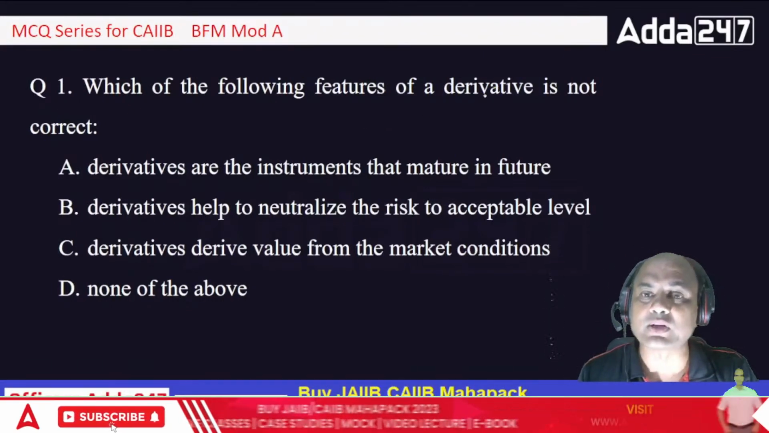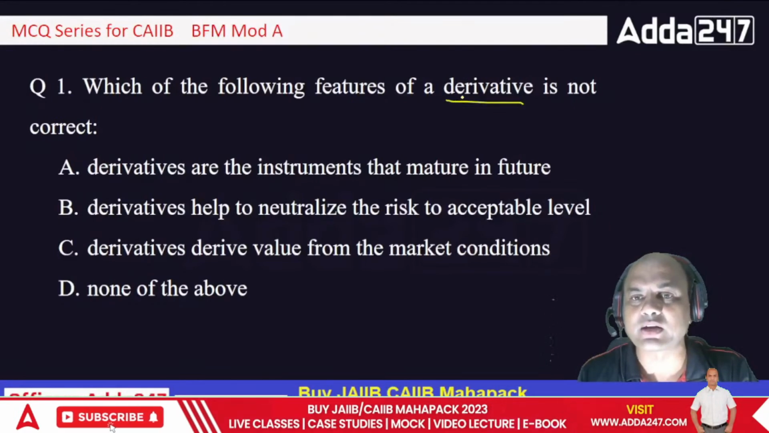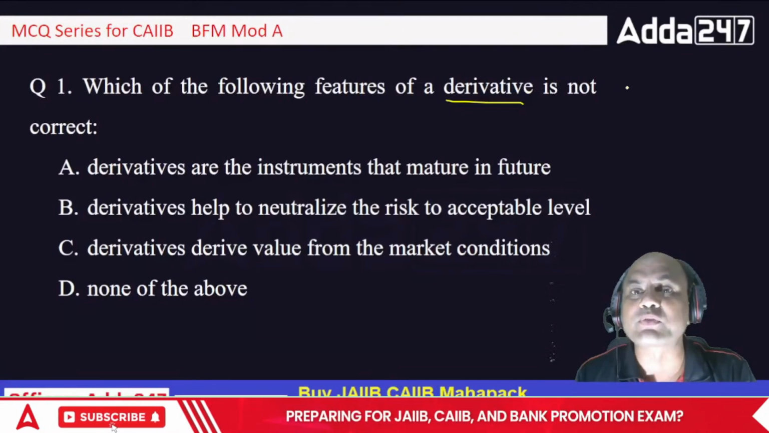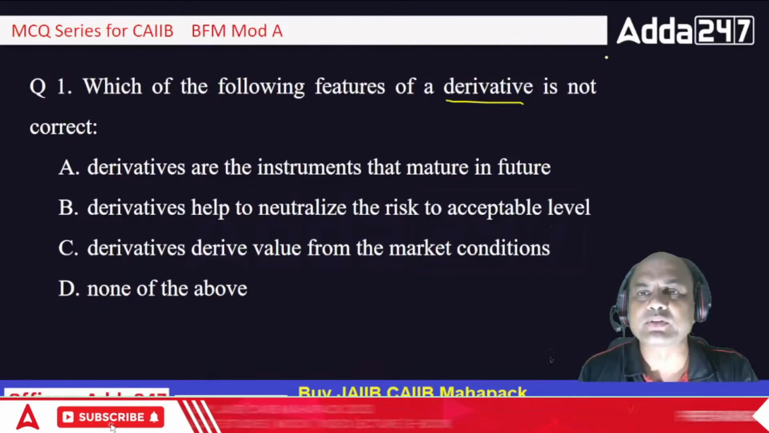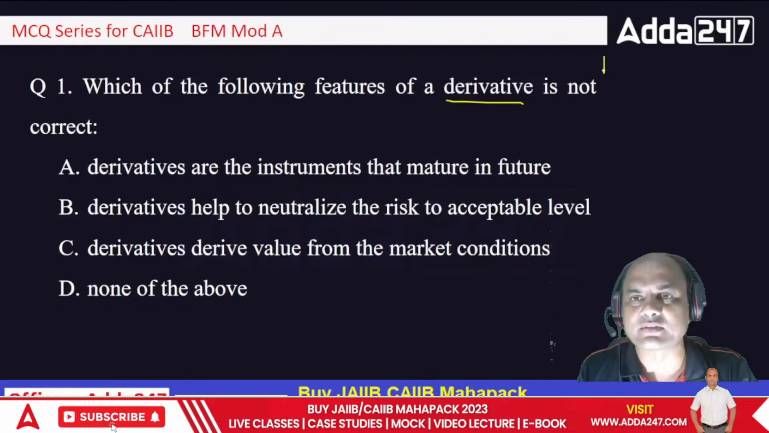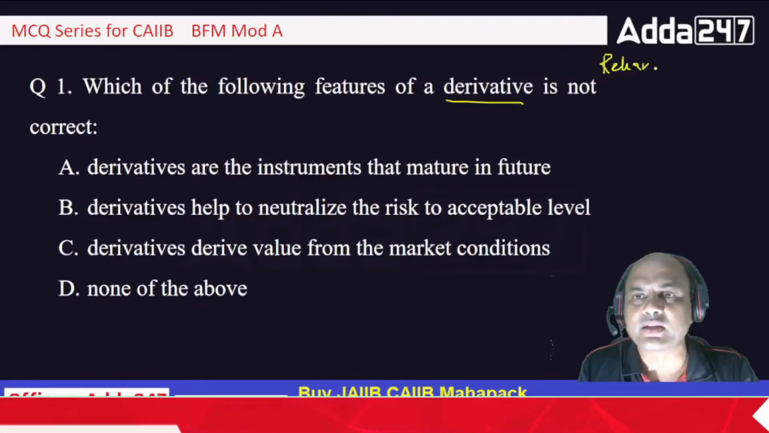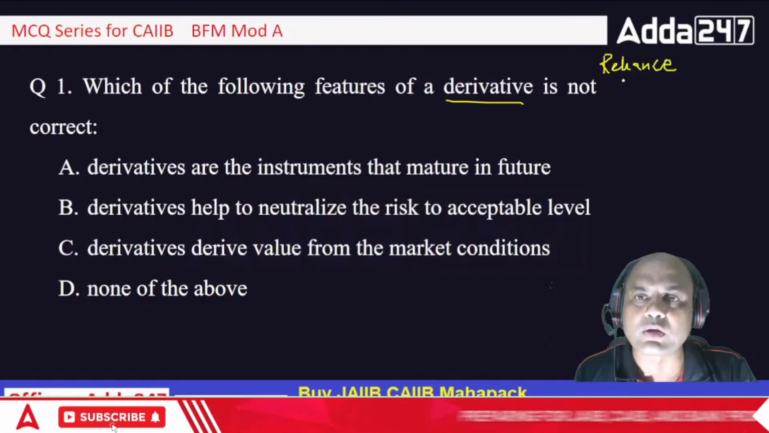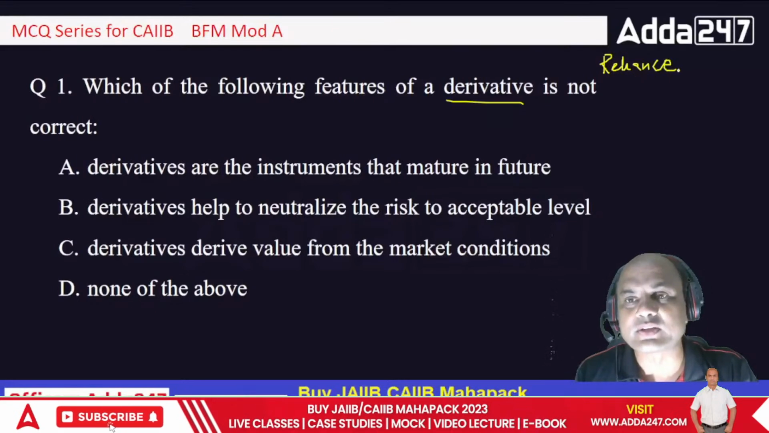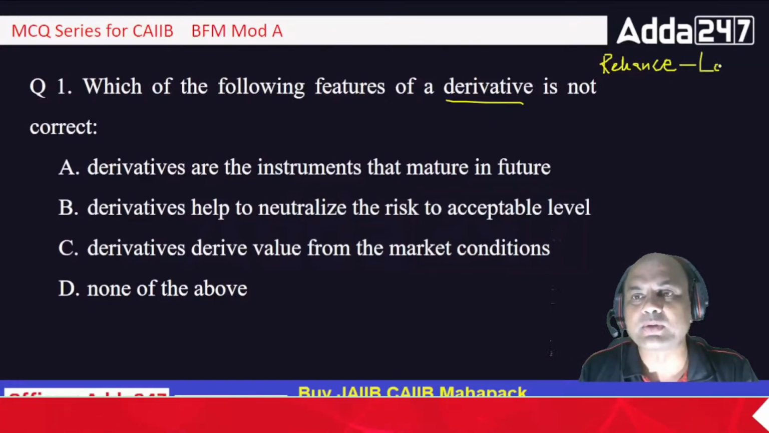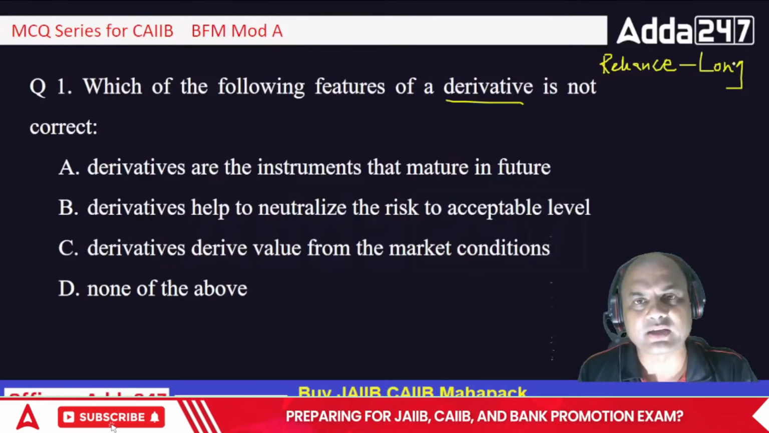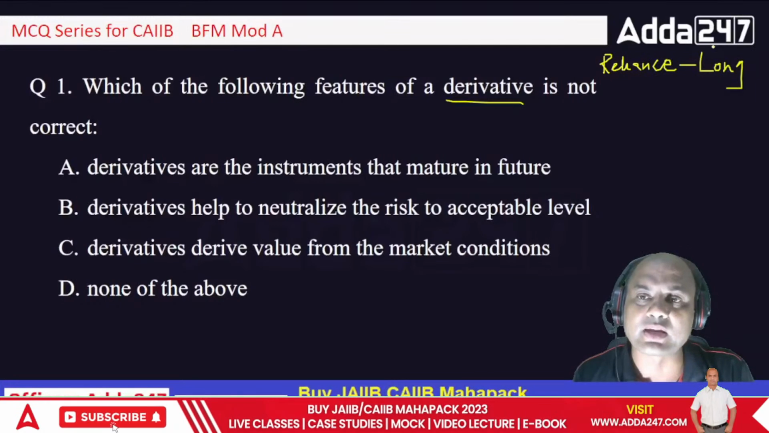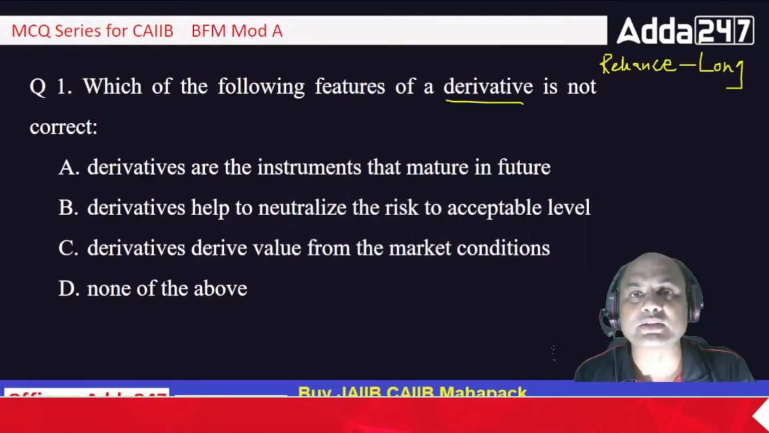Which of the following features of a derivative is not correct? Firstly, understand what derivatives are. Derivatives are basically derived from something. Suppose I am having a Reliance share. Then derivatives mean either I will buy a call or a put. One thing always remember: if I am long on Reliance, long means I have bought Reliance and kept it with me, and I will sell it when the rate goes up. That is known as a long position.